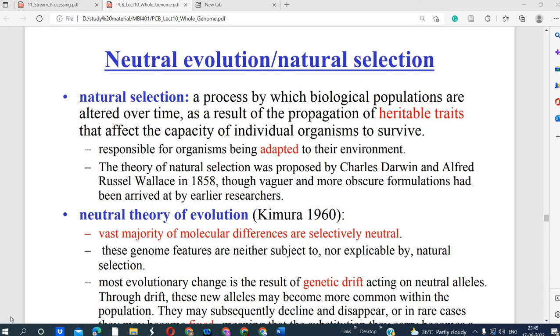So what did Darwin say? Darwin suggested that within the same population there will be two types of category: those who can survive, who will be adapted to that condition, and some organisms that will not be adapted to that condition, so they will not survive. So there is the rule of the survival of the fittest. Those who are fit can survive during that condition. That was the theory suggested by Charles Darwin.